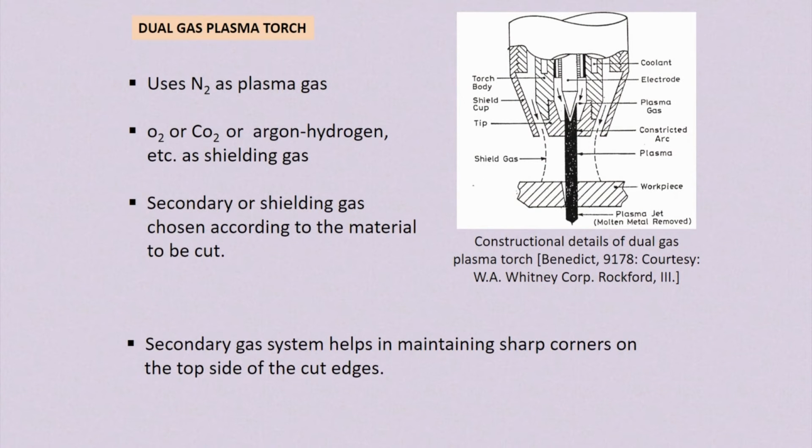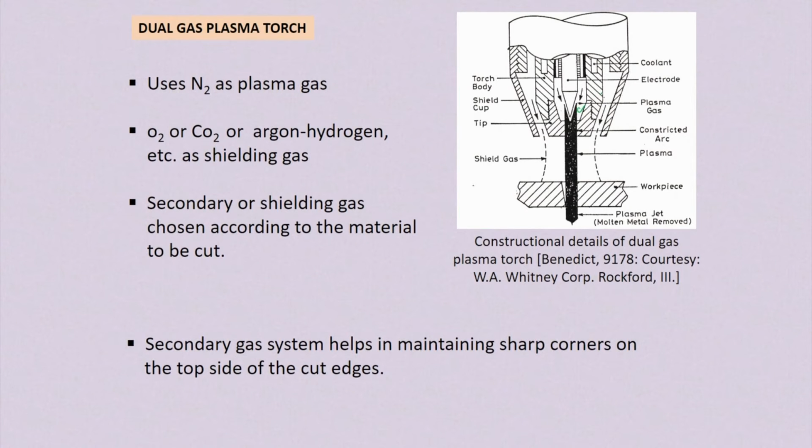Now, the third one is the dual gas plasma torch. Here, nitrogen is used as the plasma gas, and outside you can see a shielding gas is also used. Surrounding this nozzle, the shielding gas reduces the temperature of the nozzle. It also helps in guiding the plasma so that the top edge cut on the workpiece surface becomes perpendicular.